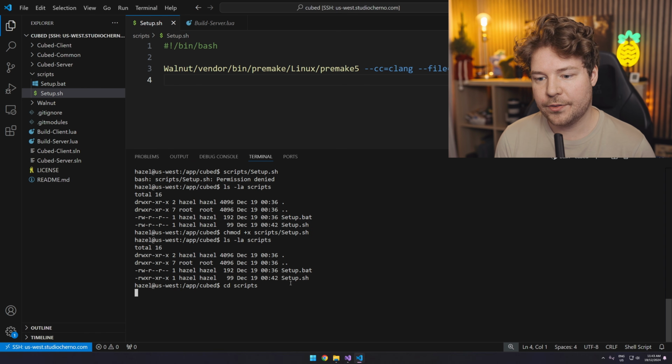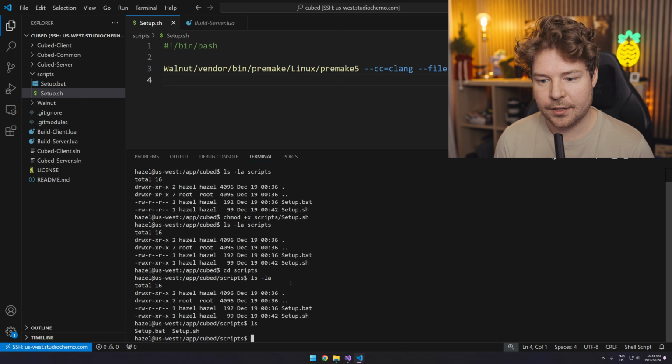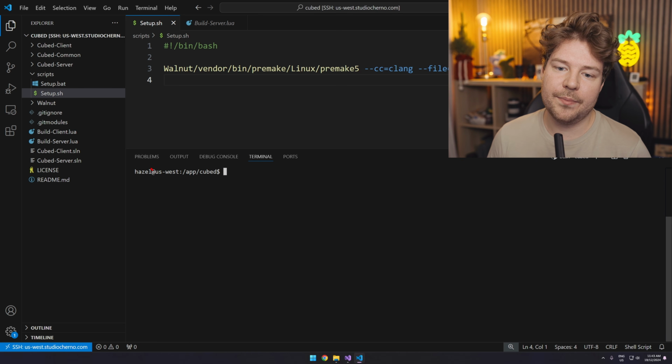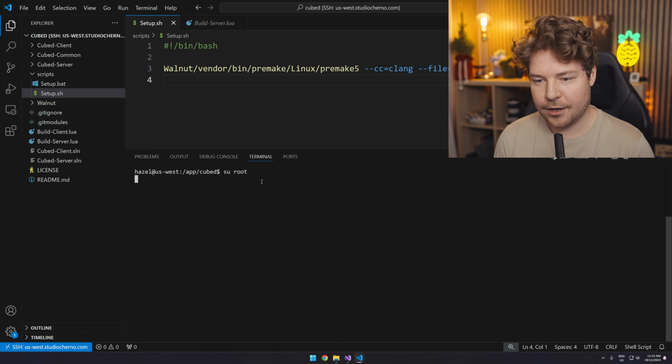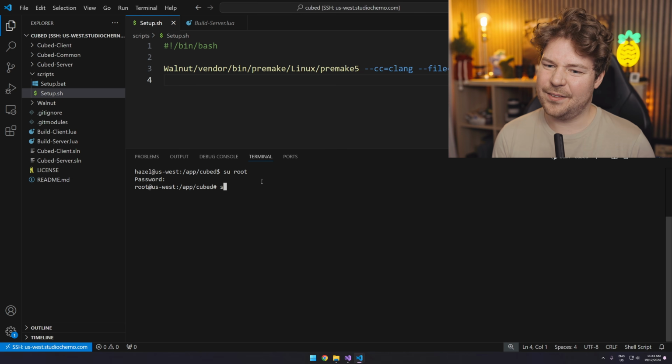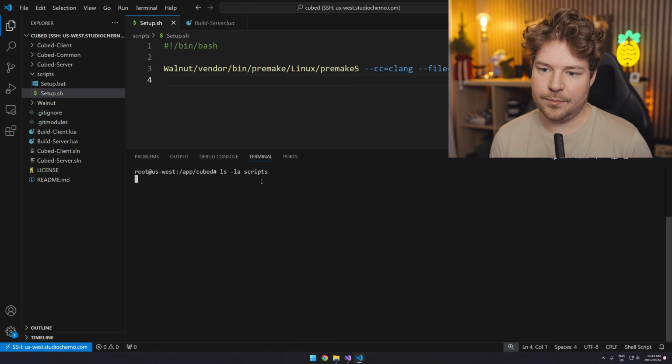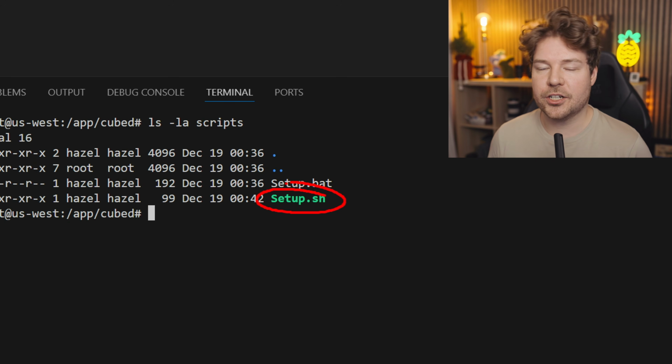I wonder why. Maybe that's just an ls thing. I used to have colors here. That's so weird. Anyway, whatever. You know what? I think it might be the fact that it's under the Hazel user. Hang on, I want to prove a point here. I think it might be because it's the Hazel user, yeah, so I've got colors here now. So if I do ls -la scripts, yeah, there we go. So I think it's just a bash configuration thing.